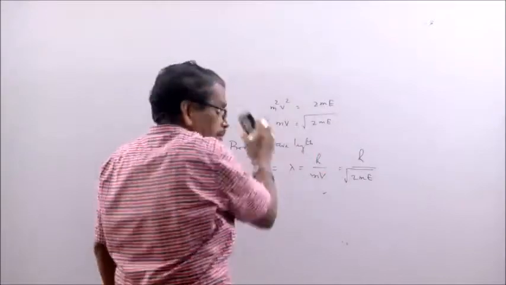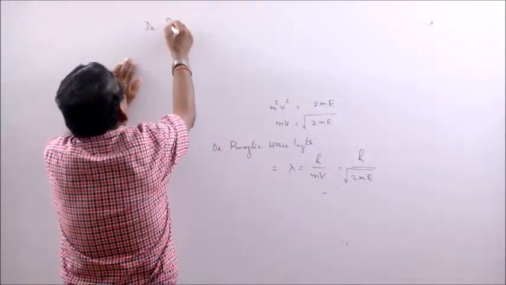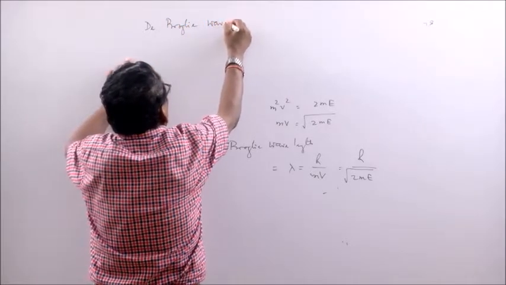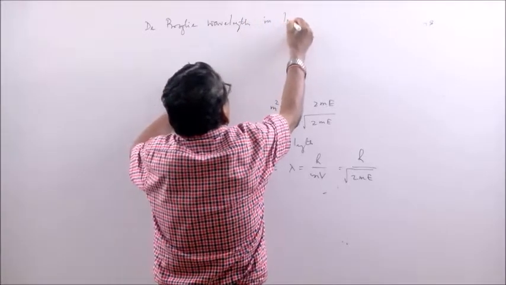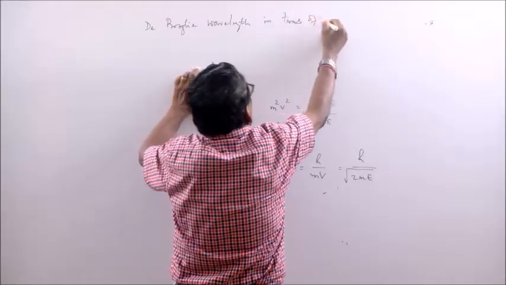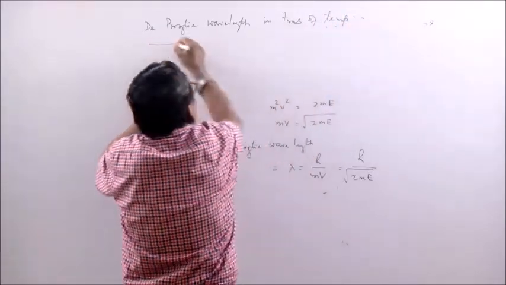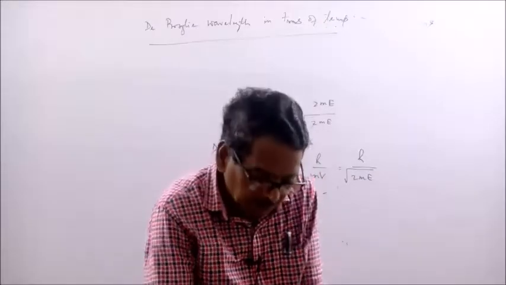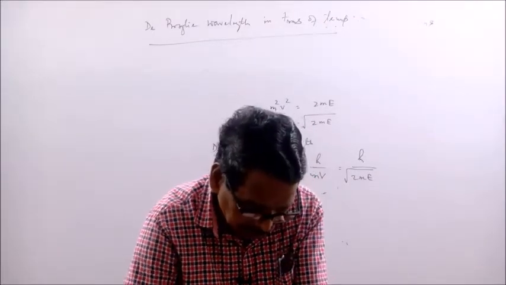Also, there is de Broglie wavelength in terms of temperature. How to write de Broglie wavelength in terms of temperature? Suppose the question comes in the form of temperature, you can also calculate that.